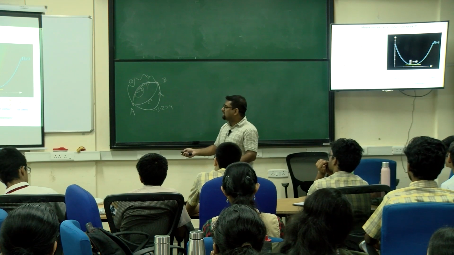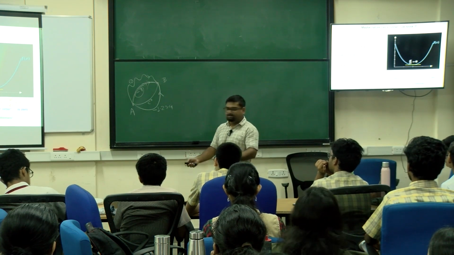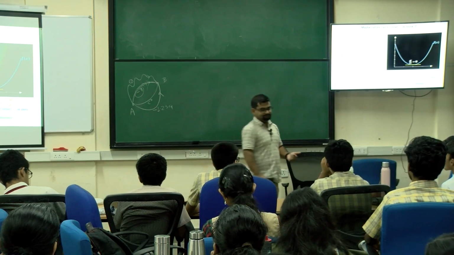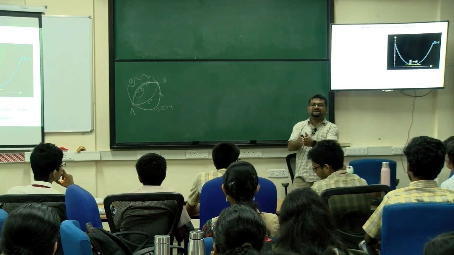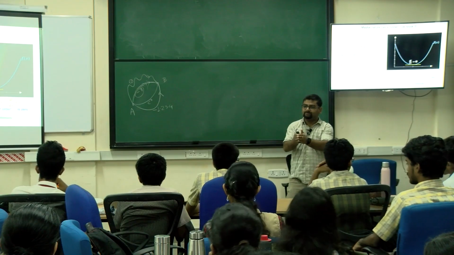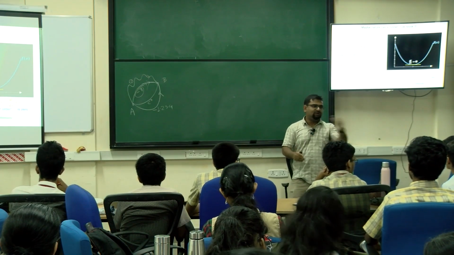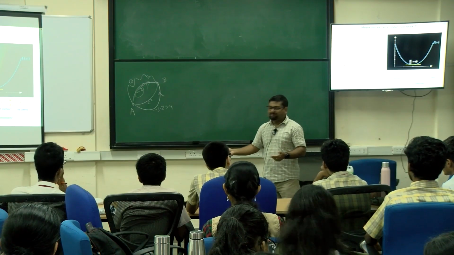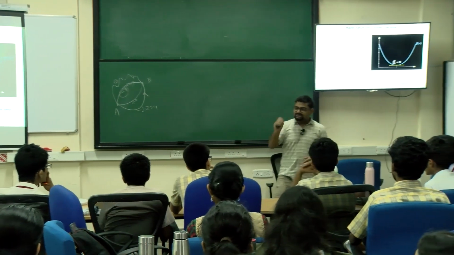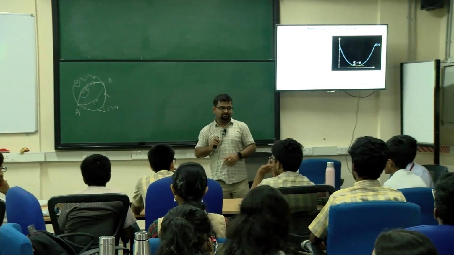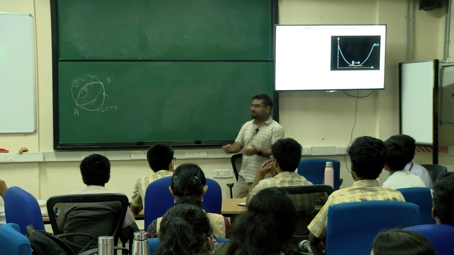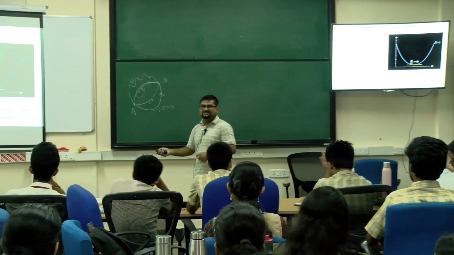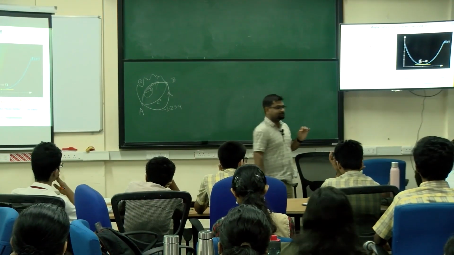So instead of calling it minima or minimum, we can also say that at this point the function is stationary. Because it is almost not changing, at least up to the first order. Fine? Same also for maxima. At the maxima also, the derivative will be 0. So at the first order, the function is not changing. Fine? So the more general term for df dx being 0 is that the function is stationary at some point. Fine?